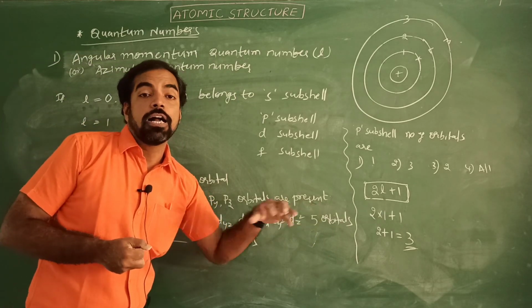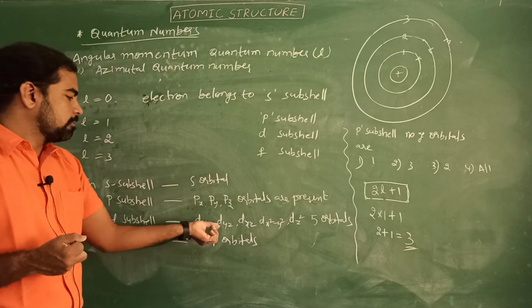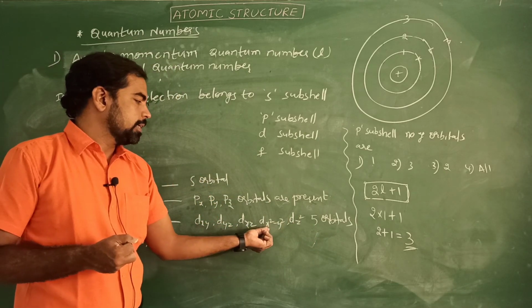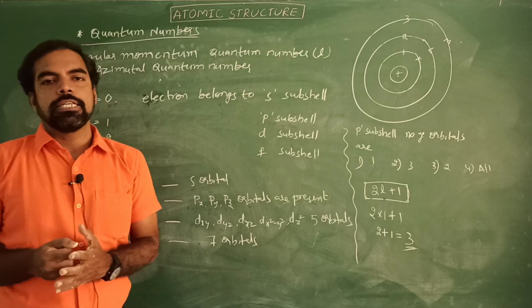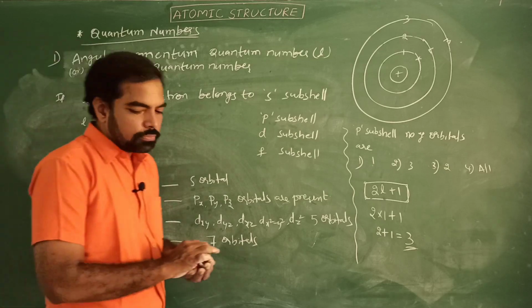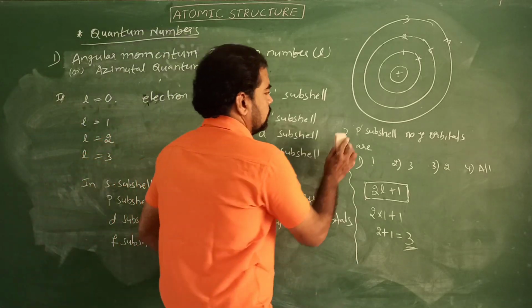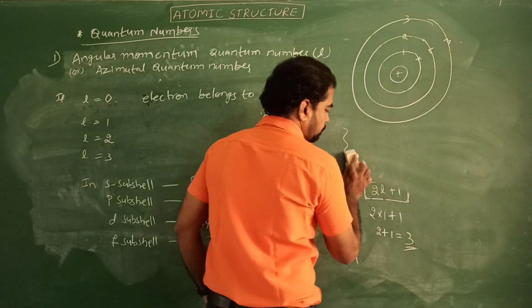So in the D subshell, 5 orbitals are present. What are the 5 orbitals? dxy, dyz, dxz, dx square minus y square and dz square. Okay students? Right. See some more examples.